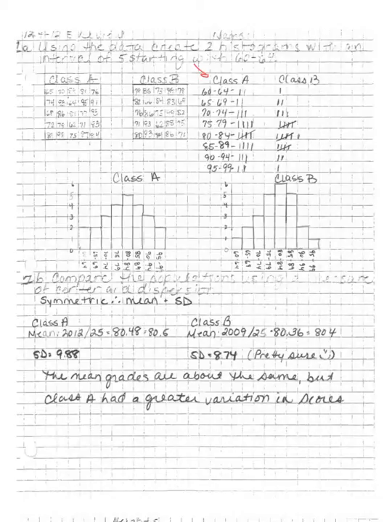So I found 65 was first, right here, so I put my tally mark here. And then I did 74, and I put my tally mark where that one went, and so on and so forth. I did the same thing with class B then. When I was finished with all my tally marks, I needed to see the frequency of each of these range values. So to create my histogram, I have my title at the top.